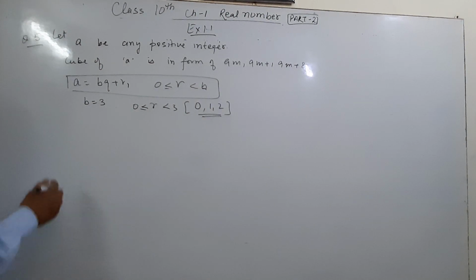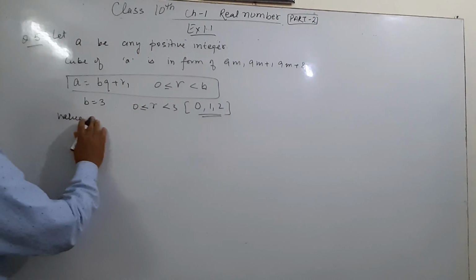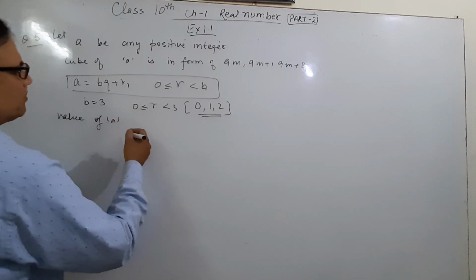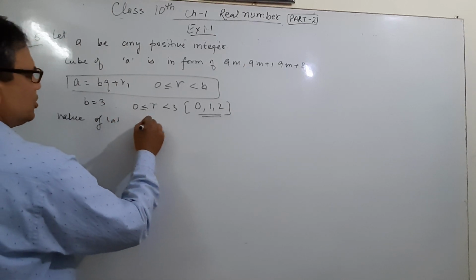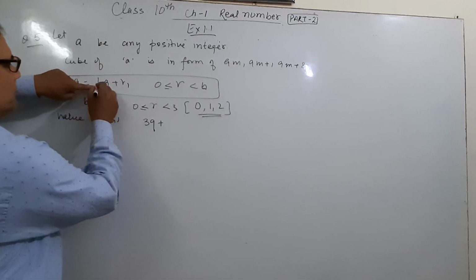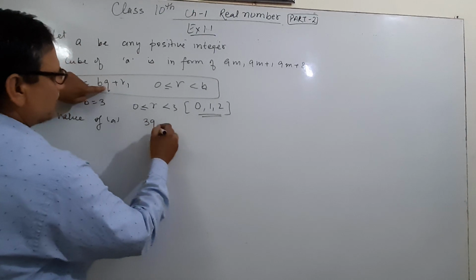Then the value of a can be expressed as 3q plus 0, 0 need not be written.